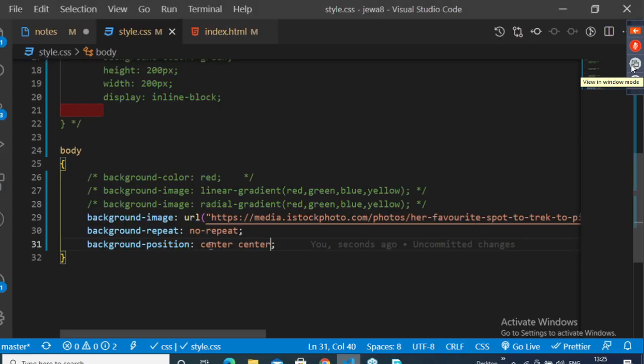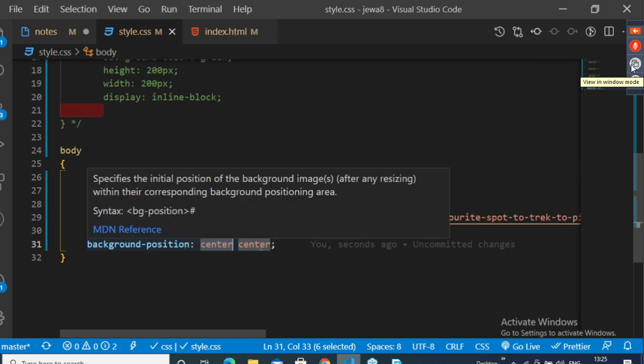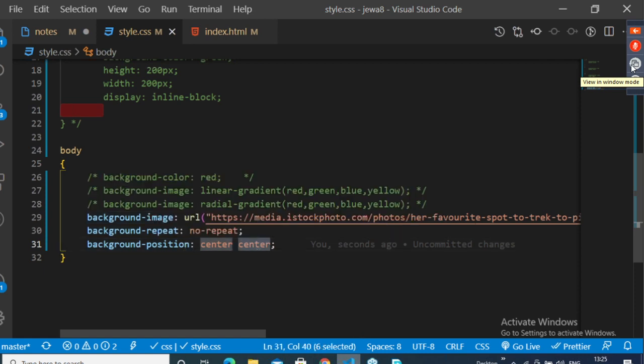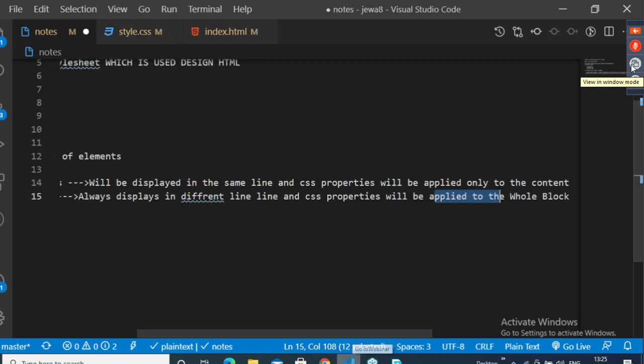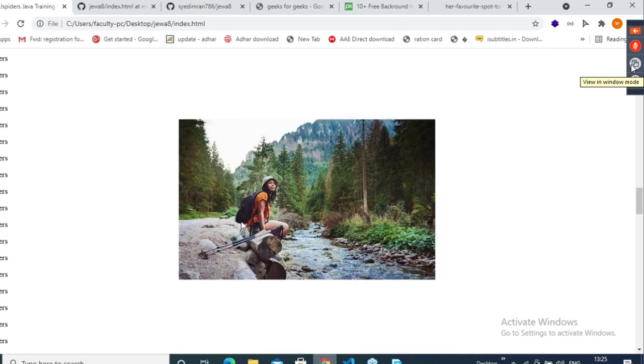Understood this? Background position from the left center, from the top center. So we have multiple content. If you have less content, it will come to the center part. Clear with this? You're understanding, right? What is happening here? Understood, right? But still, it's not a good way of adding this. Yes or no?